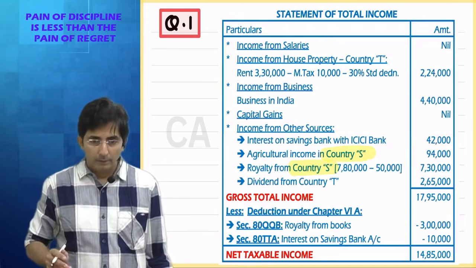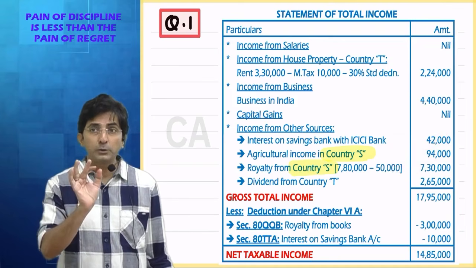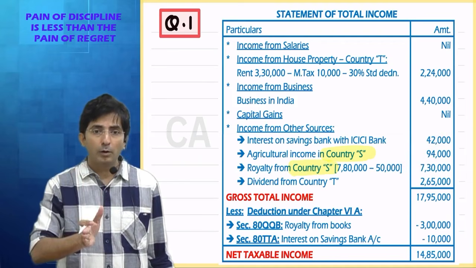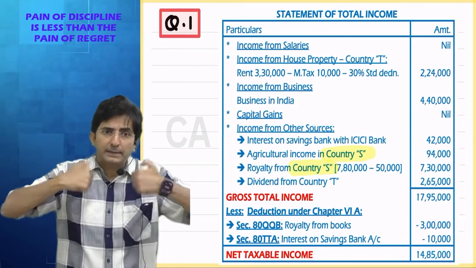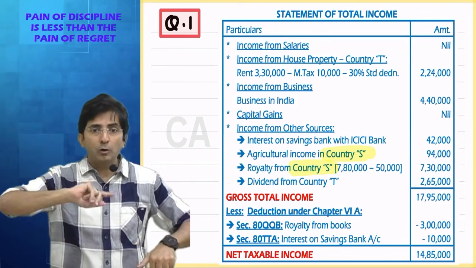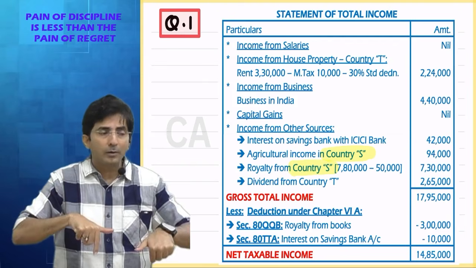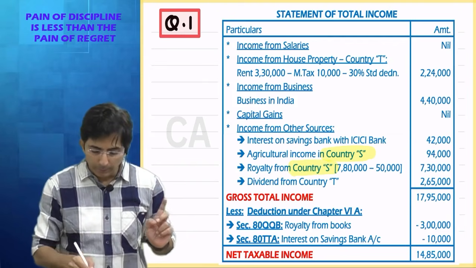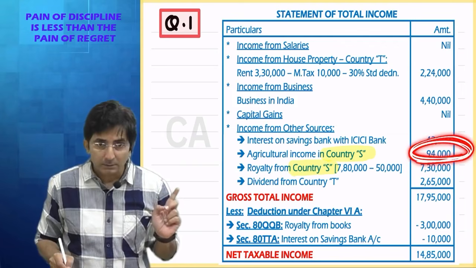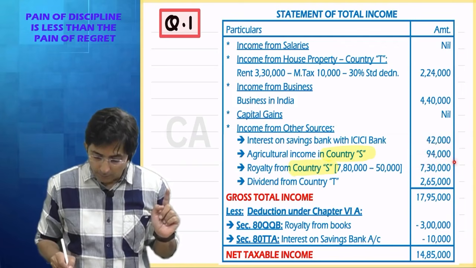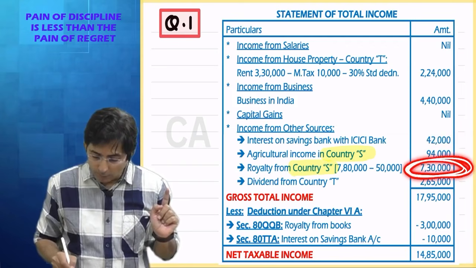Now, doubly taxed income should always be calculated as per Indian law, because we are blaming the Indian government that you are doubly taxing me. So the Indian government will doubly tax you as per Indian law. So tell me, as per Indian law, full 94 has been taxed. But royalty, India has not taxed fully.